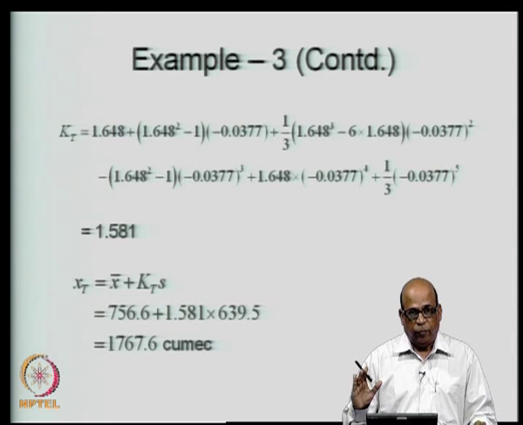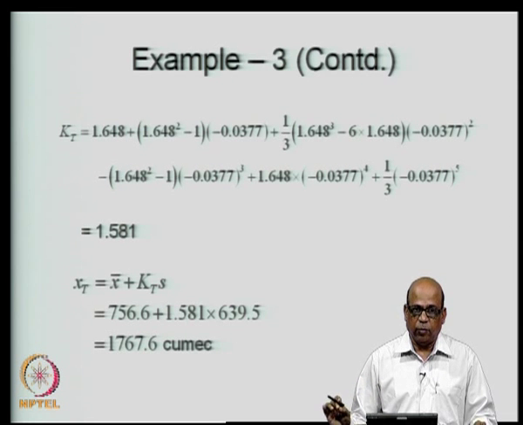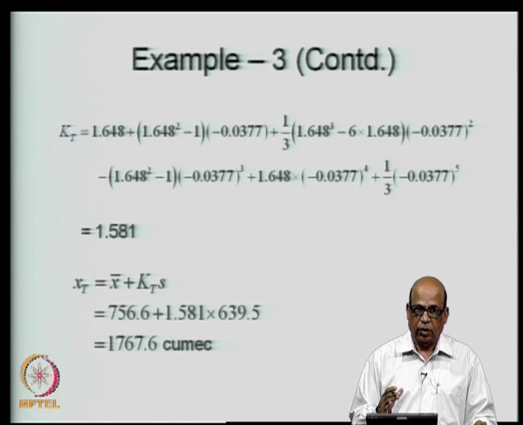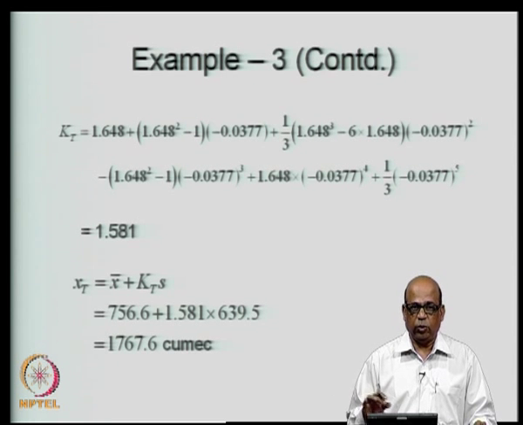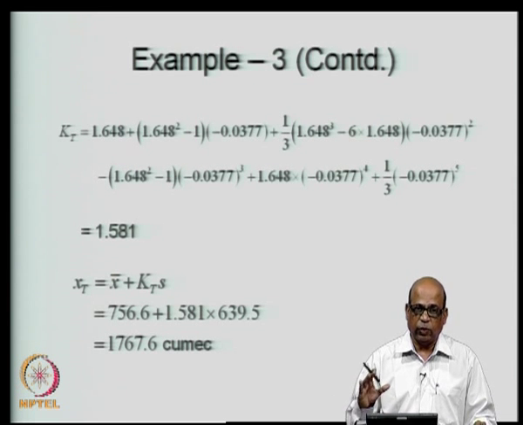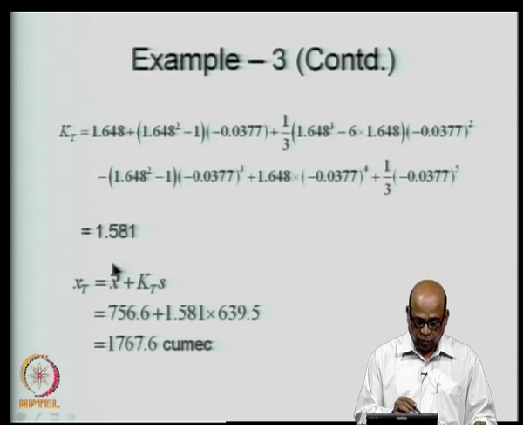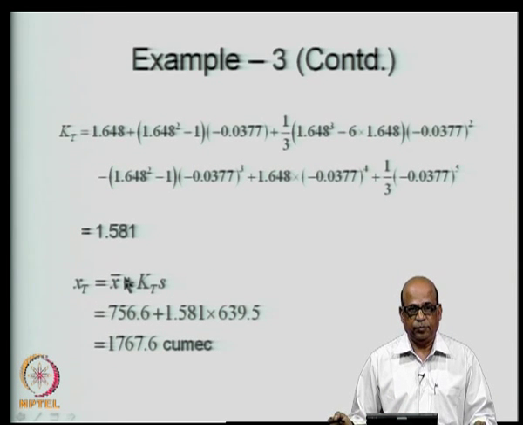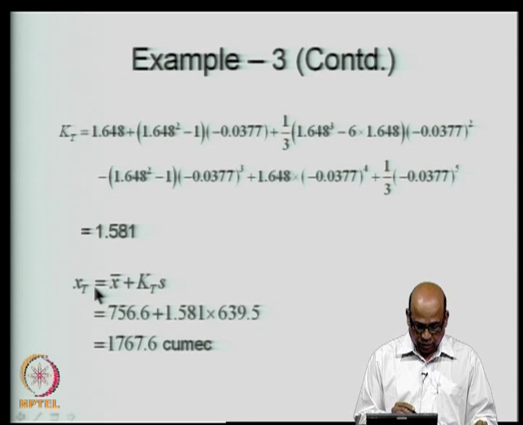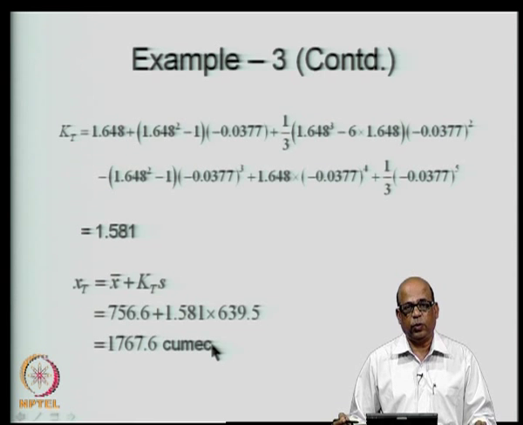So, once you fix the distribution and the return period, you must have expressions to determine KT, which I have just provided for 3 distributions, normal, extreme value type 1 and the log Pearson type 3 distribution. Once you know the KT factors, the expression still remains the same, XT is equal to X bar plus KT into S. So, we obtain XT as 1767.6 cubic meters per second.